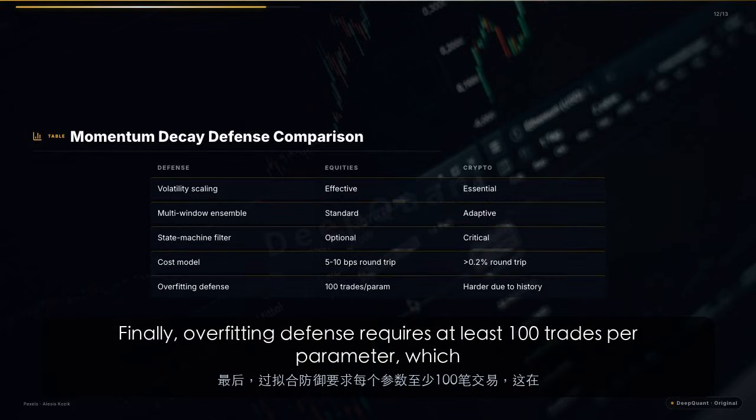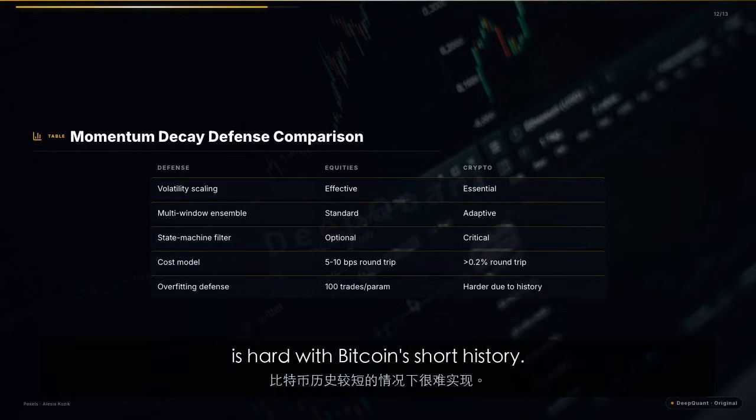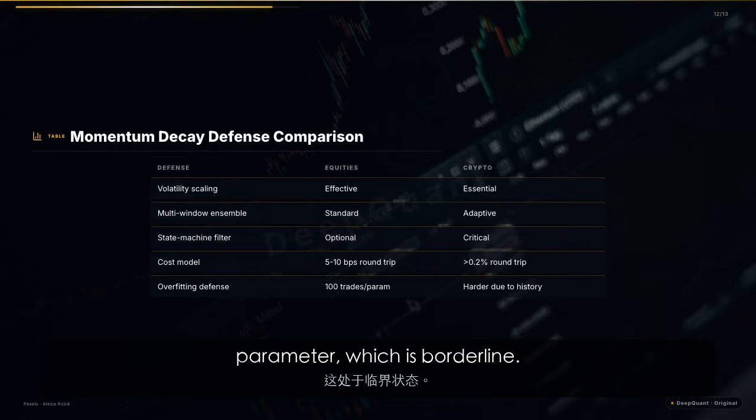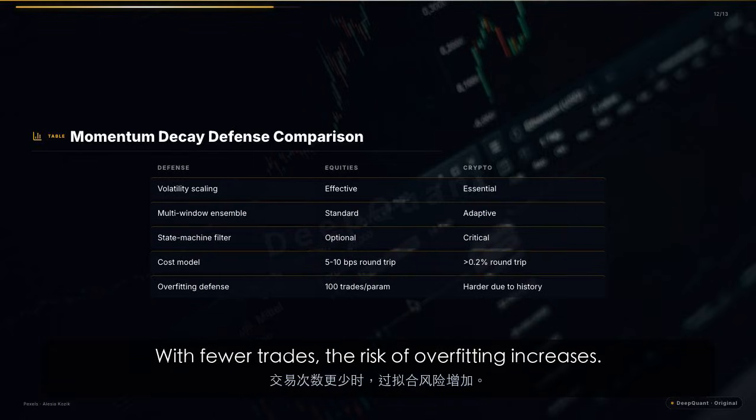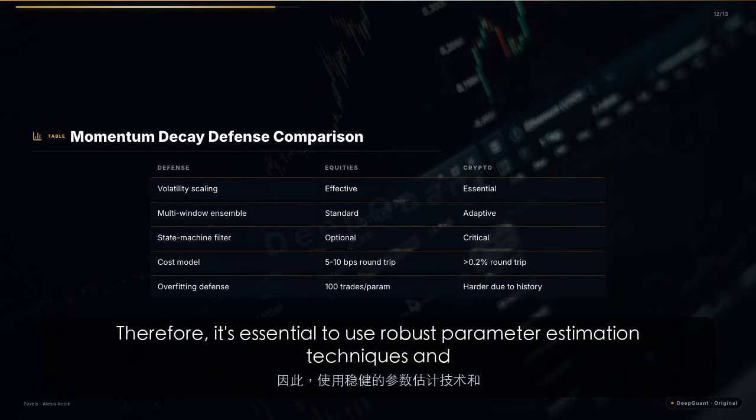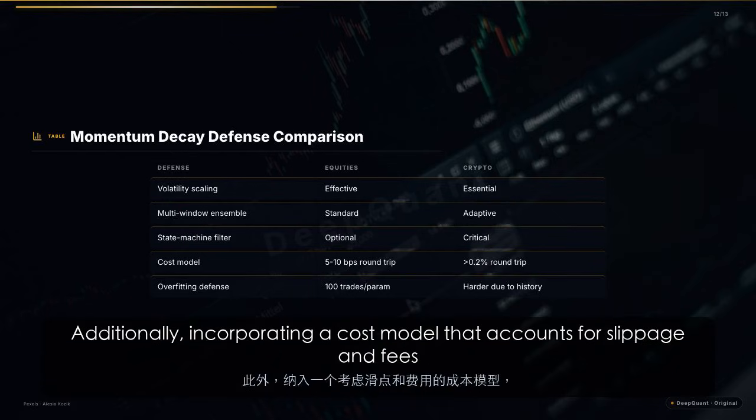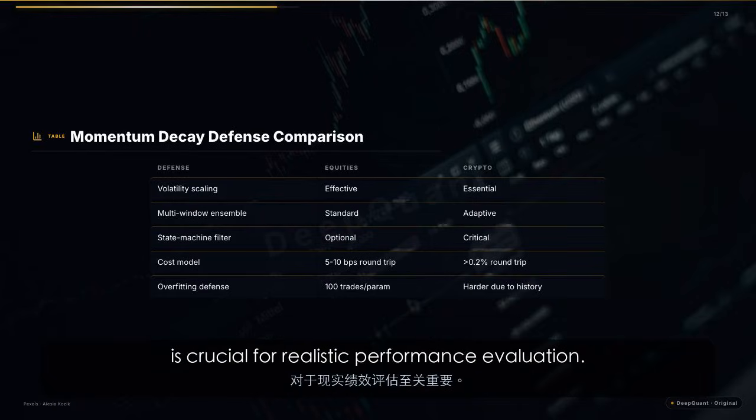Finally, overfitting defense requires at least 100 trades per parameter, which is hard with Bitcoin's short history. For example, if you have 5 parameters and 500 trades, you have 100 trades per parameter, which is borderline. With fewer trades, the risk of overfitting increases. Therefore, it's essential to use robust parameter estimation techniques and out-of-sample testing. Additionally, incorporating a cost model that accounts for slippage and fees is crucial for realistic performance evaluation.